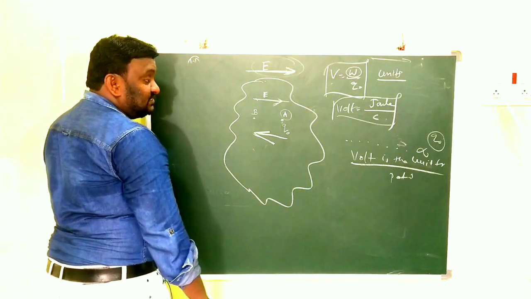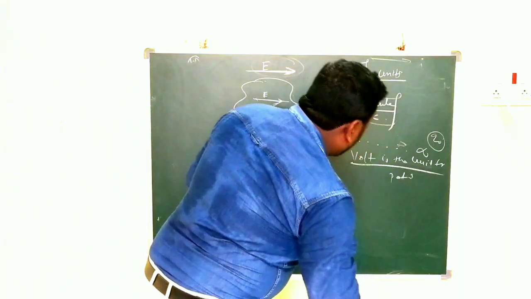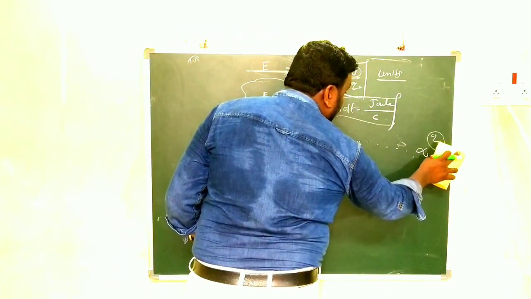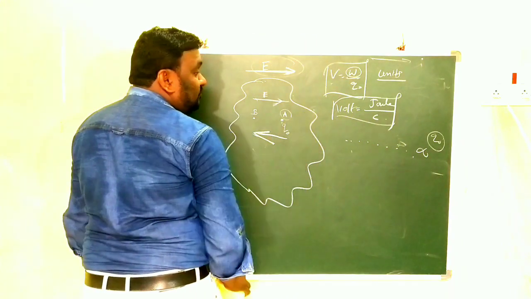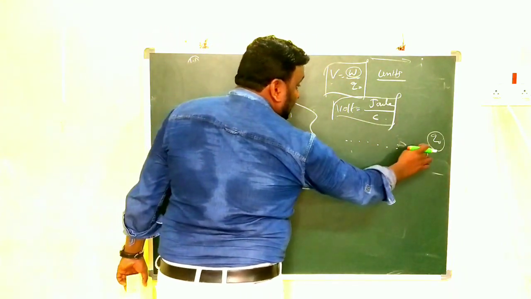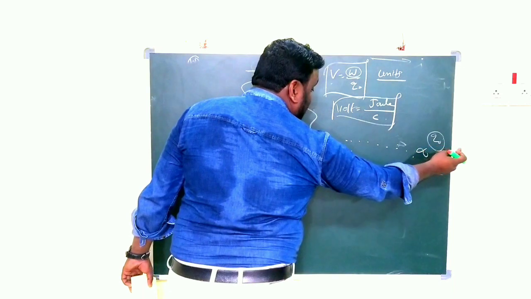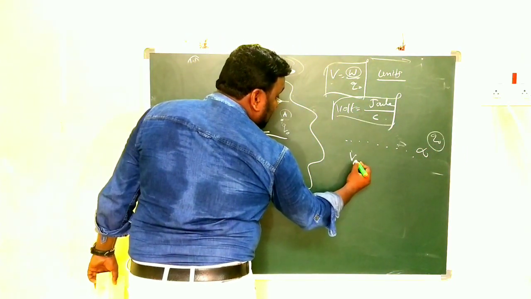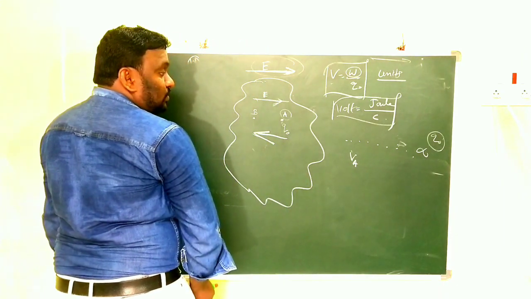So, I told you what is meant by potential: the amount of work done in bringing a charge from infinity to a point in the field. If Q naught is taken from infinity to the point A, then the potential is VA.